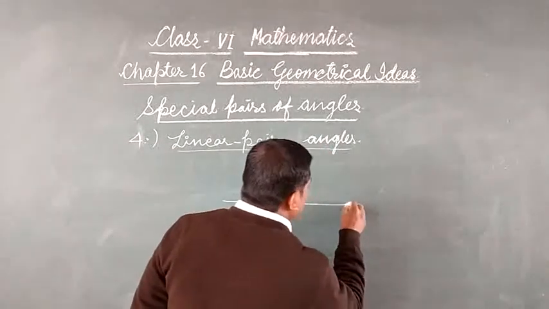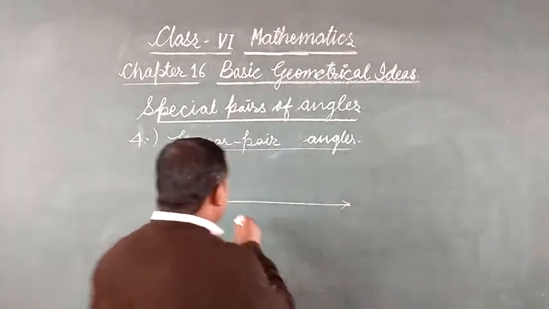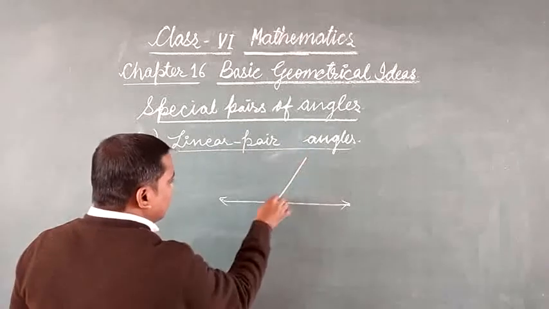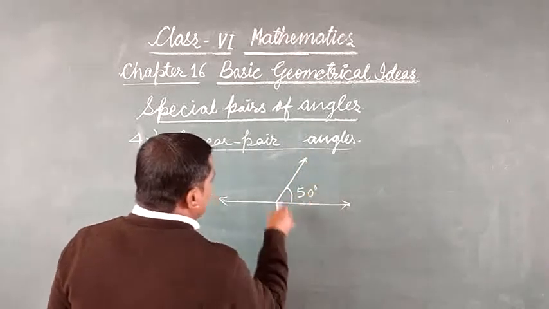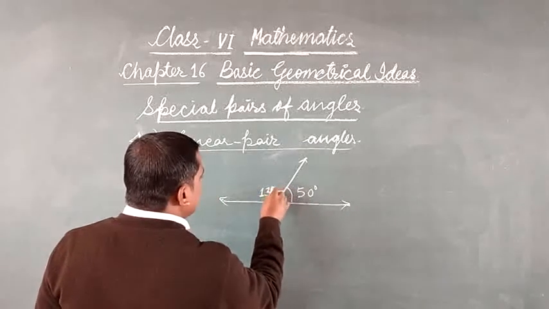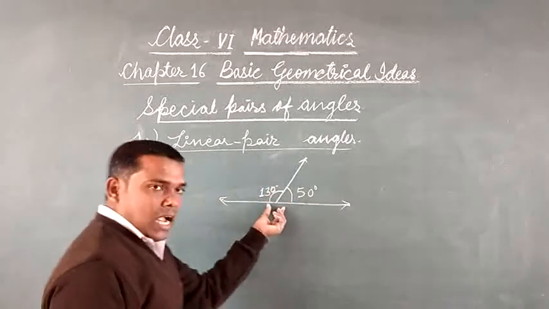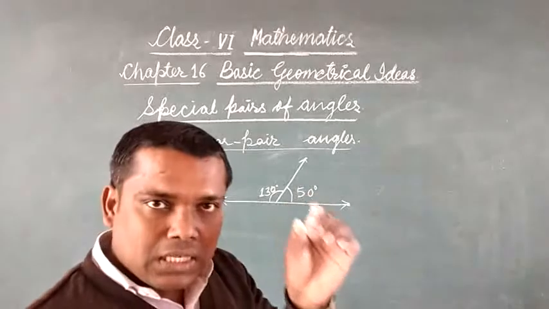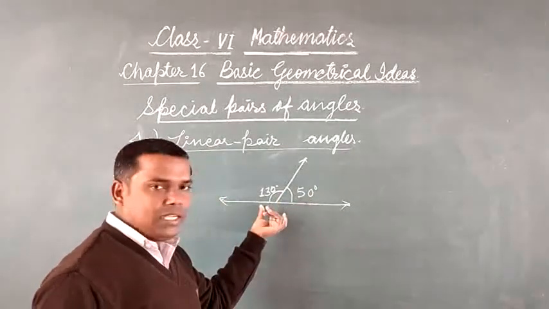This line we have, and on this line this angle we have. Suppose it is 50 degrees, then this side we have 130 degrees automatically, because at a line the angle formed is 180 degrees. So one angle is 50, the other angle is 130.